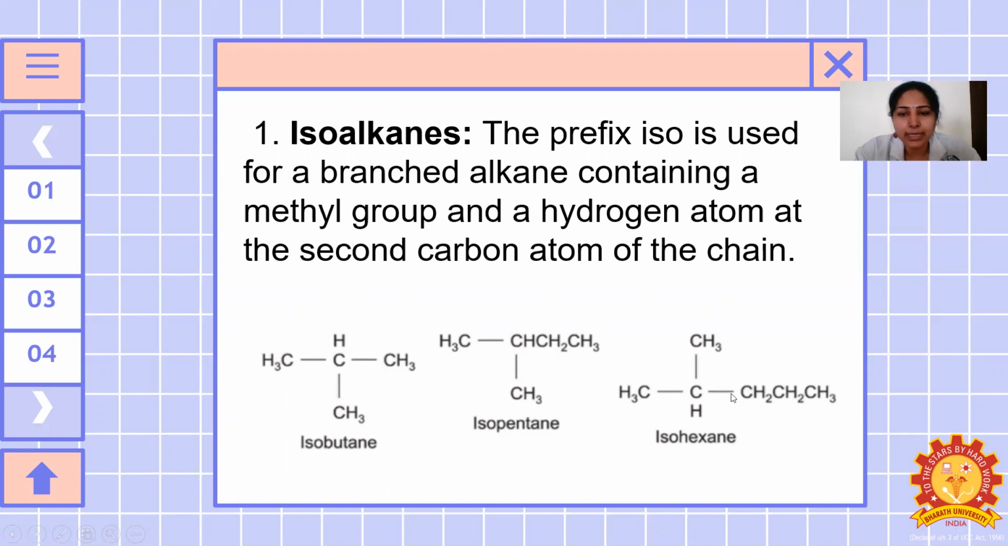And then again here, 6 carbon atoms. 1, 2, 3, 4, 5, 6. 6 means hexa. The secondary carbon atom carries a methyl group. So it is called isohexane.